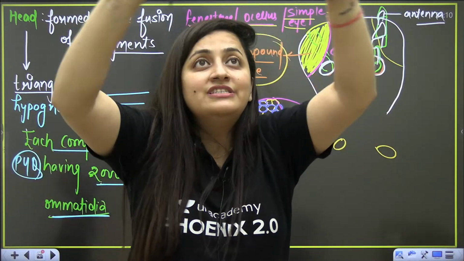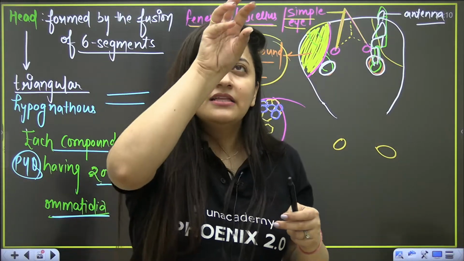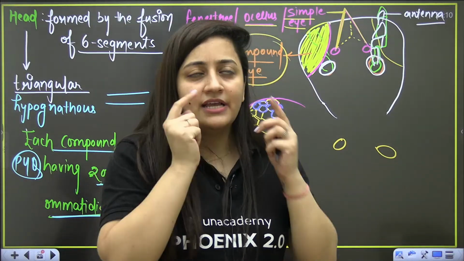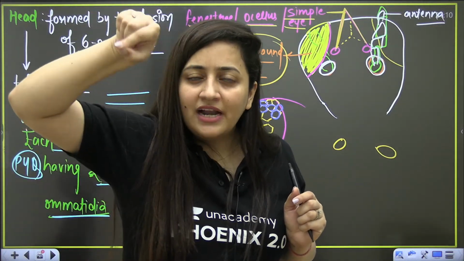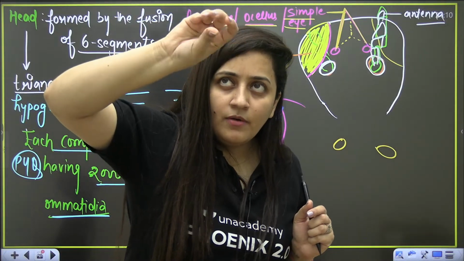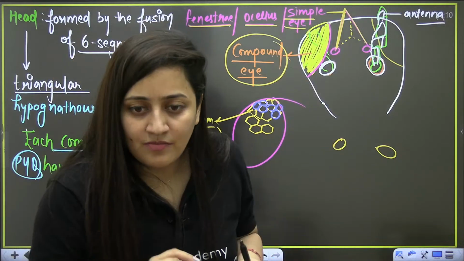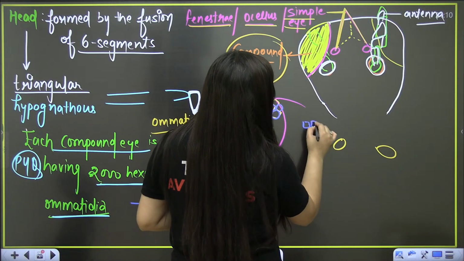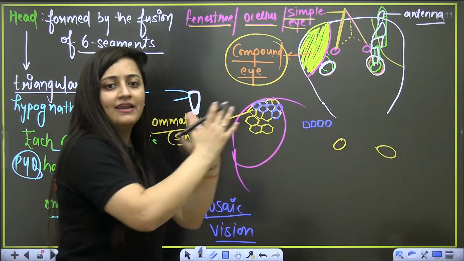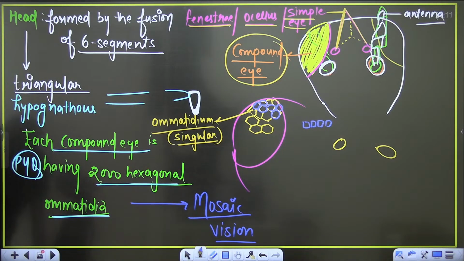So cockroaches don't see things very clearly. They see small pictures of each and every segment. Let's say one ommatidium is focusing there and forms the image of that particular part, and another ommatidium forms the image of another part. So their images are just like a mosaic. Have you seen mosaic paintings, mosaic pictures? Small subunits join and then form one large structure. It is like this. So cockroaches have mosaic vision due to this compound eye.